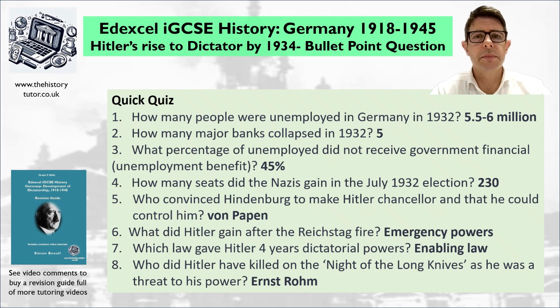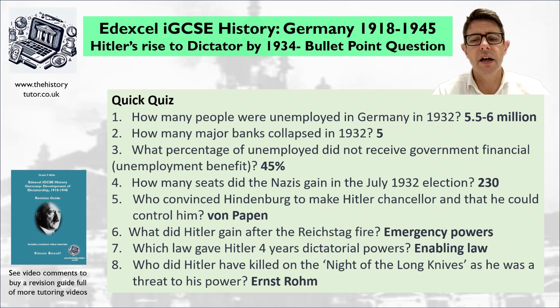And this was passed because Hitler made a deal with the nationalists and the centre Catholic parties that he wasn't going to interfere with any of their policies and ideas, and they accepted it. The chaos of the Great Depression, the belief that all these parties together were just failing and democracy was failing in this system, people accepted it and they gave him the powers. The only party against it was the socialists, and the communists, of course, were in trouble for the Reichstag fire, so they were not involved in the Reichstag at this time.